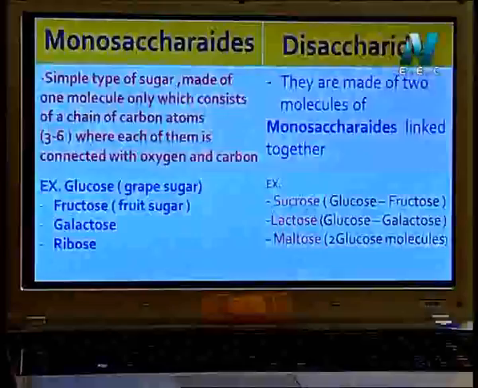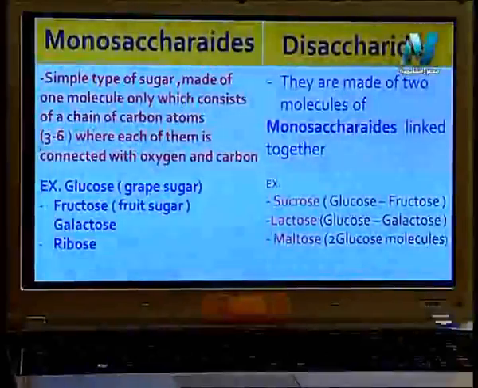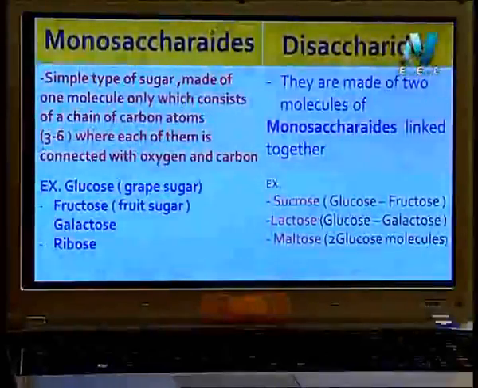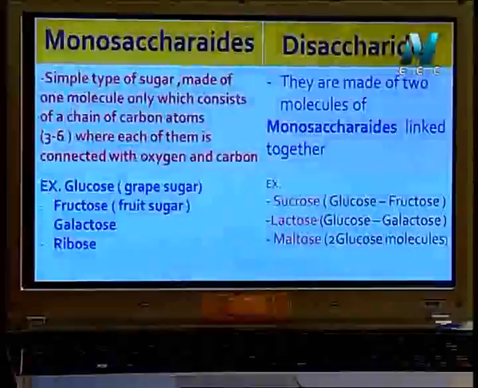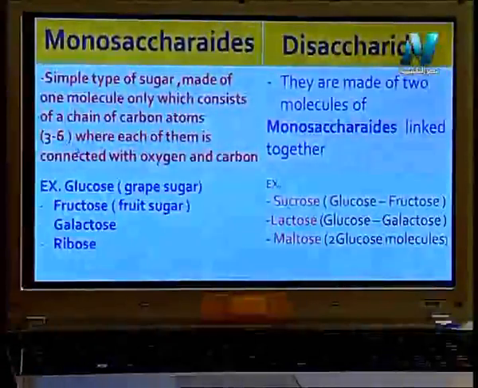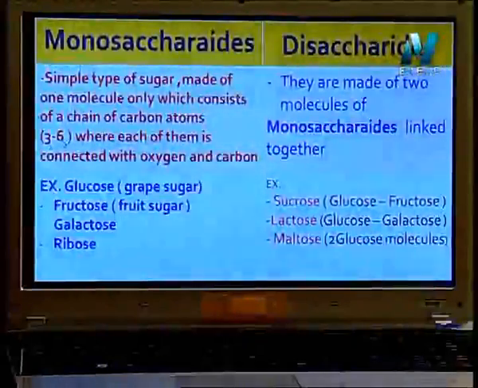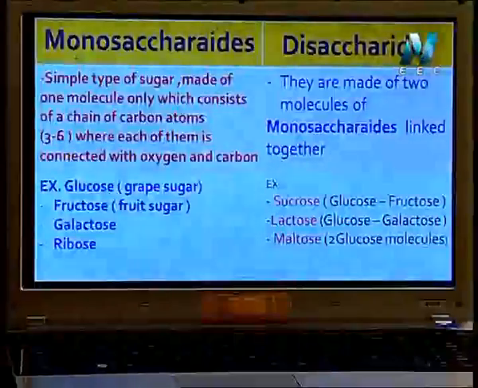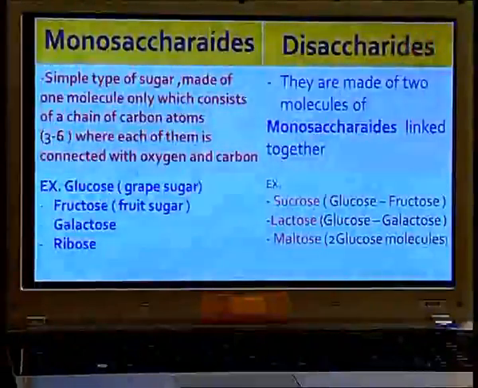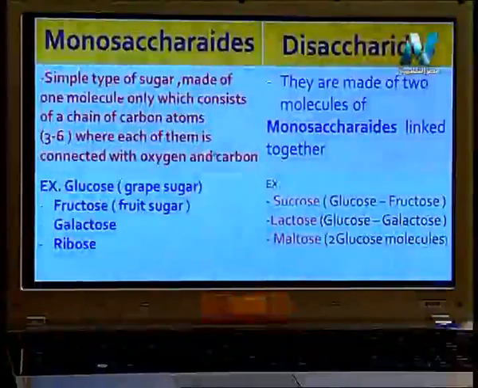Mono, one. It consists of a chain of carbon containing carbon atoms from 3 to 6. I discussed with you glucose containing 6 carbons. Here, from 3 to 6 carbon atoms in the molecule, we call it monosaccharides. Of course, a carbon connected with oxygen and a carbon.